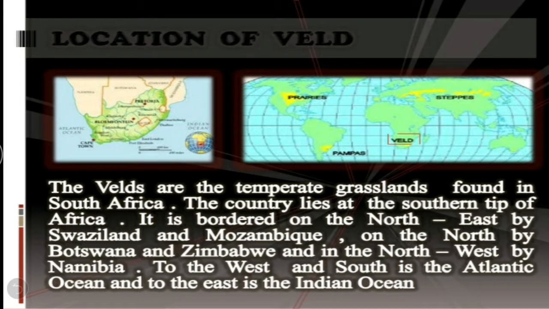It is bordered on the north east by Swaziland and Mozambique, on the north by Botswana and Zimbabwe, and in the northwest by Namibia. To the west and south is the Atlantic Ocean, and to the east is the Indian Ocean, as you can see here in this world map.